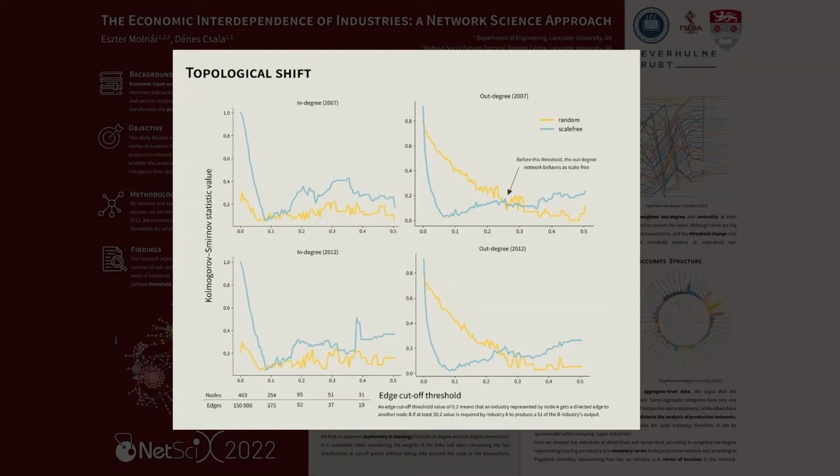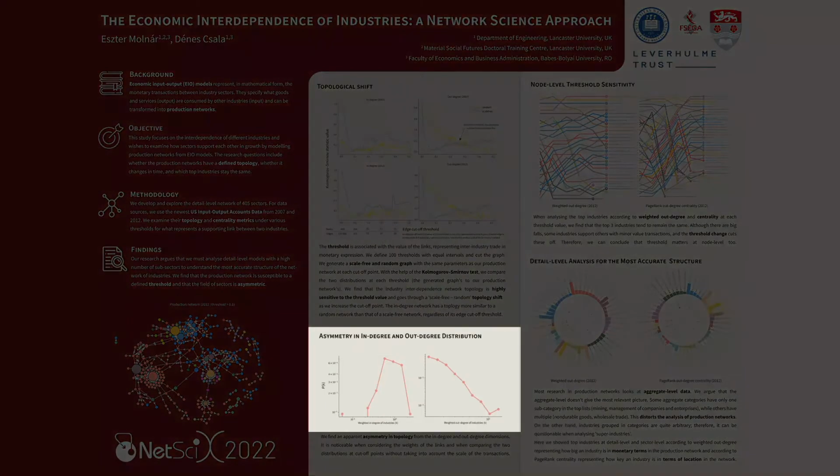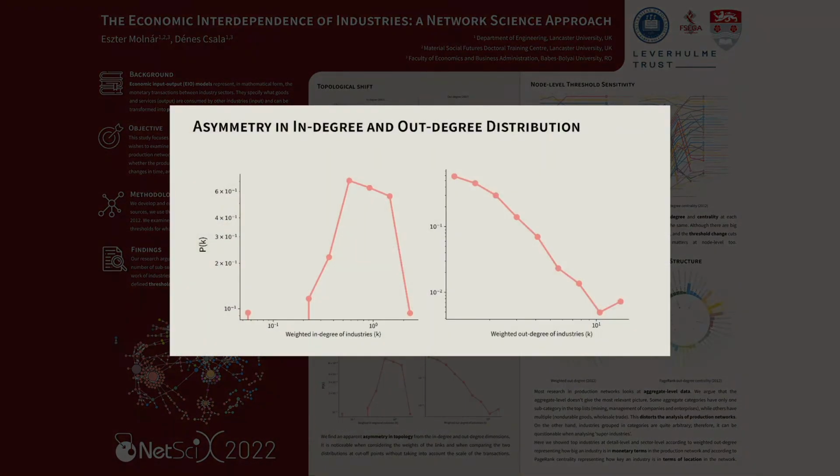The in-degree network has a topology more similar to a random network than that of a scale-free network, regardless of its edge cutoff threshold. We also find an asymmetry in topology from the in-degree and out-degree dimensions. It is noticeable when considering the weights of the links and when comparing the two distributions at cutoff points without taking into account the scale of the transactions.